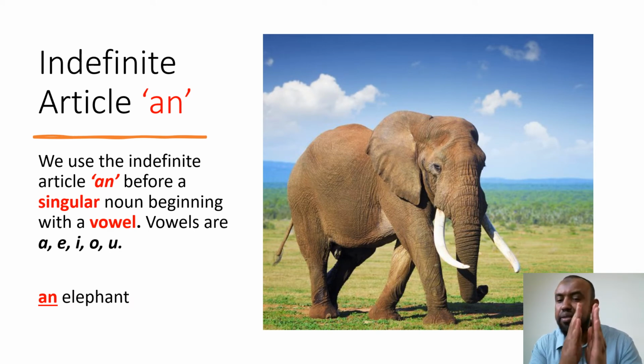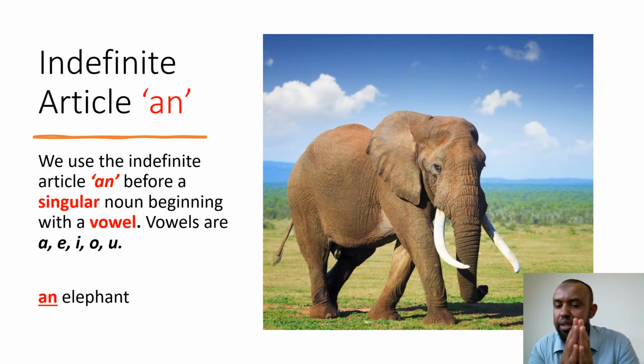To use it, we need a consonant letter such as B or C or D, right? And we need a singular noun, and we put the indefinite article a before the singular noun beginning with the consonant letter. We gave the examples of a boy, and my favorite car, a Bugatti or a car.